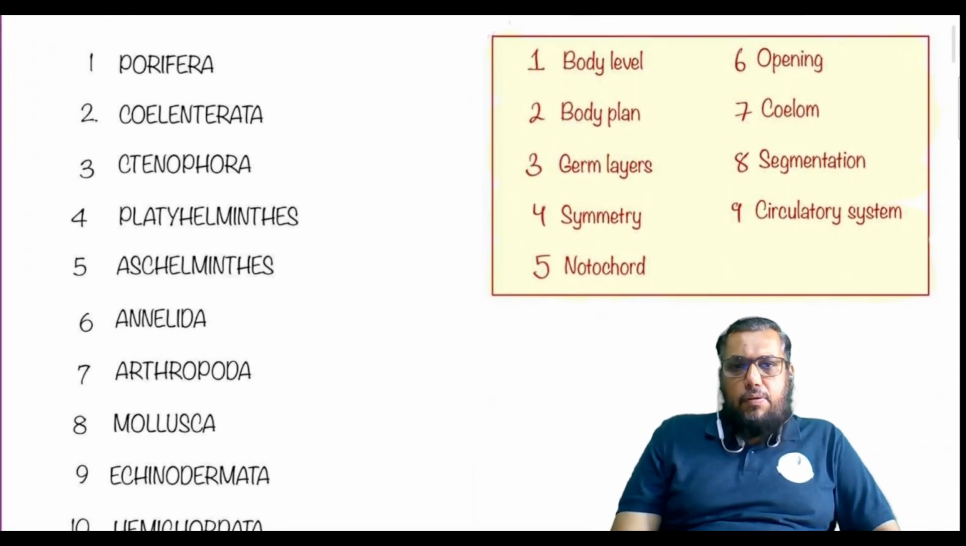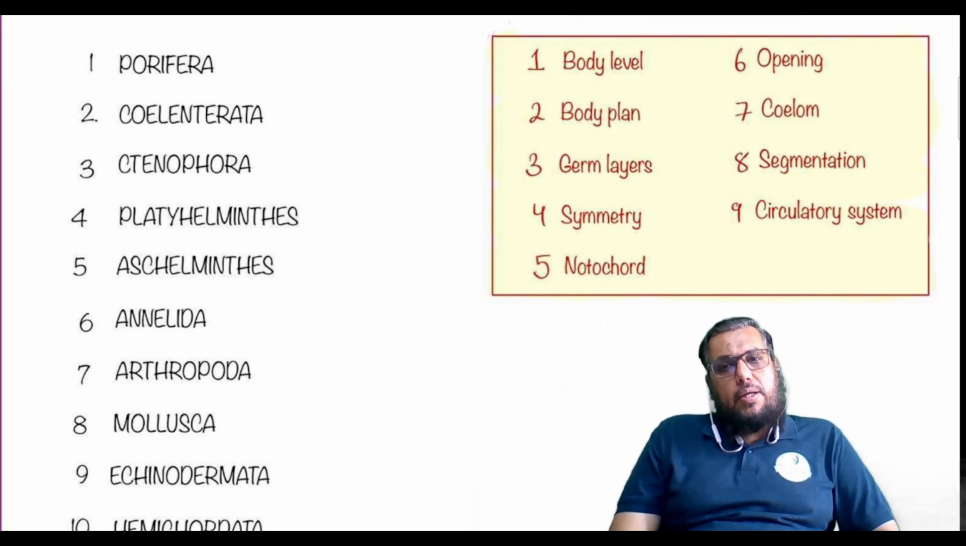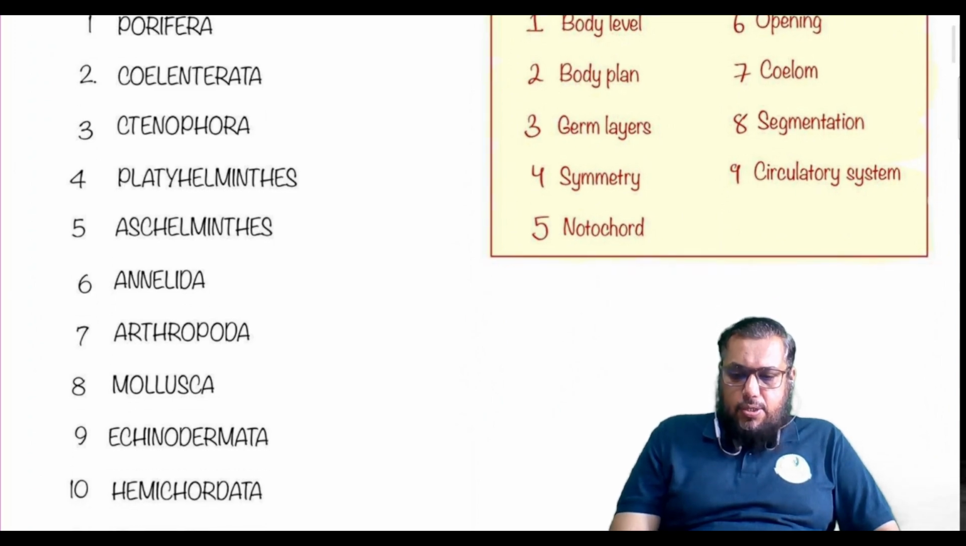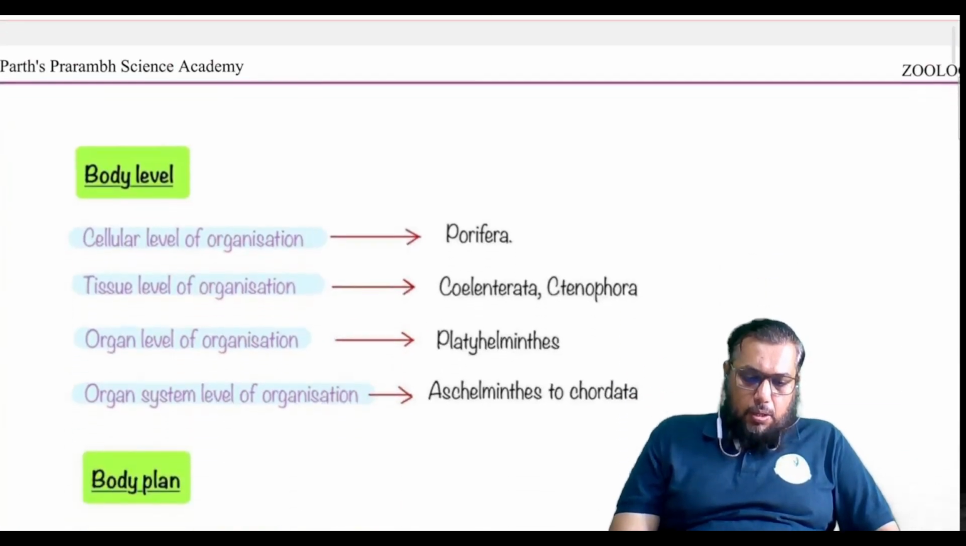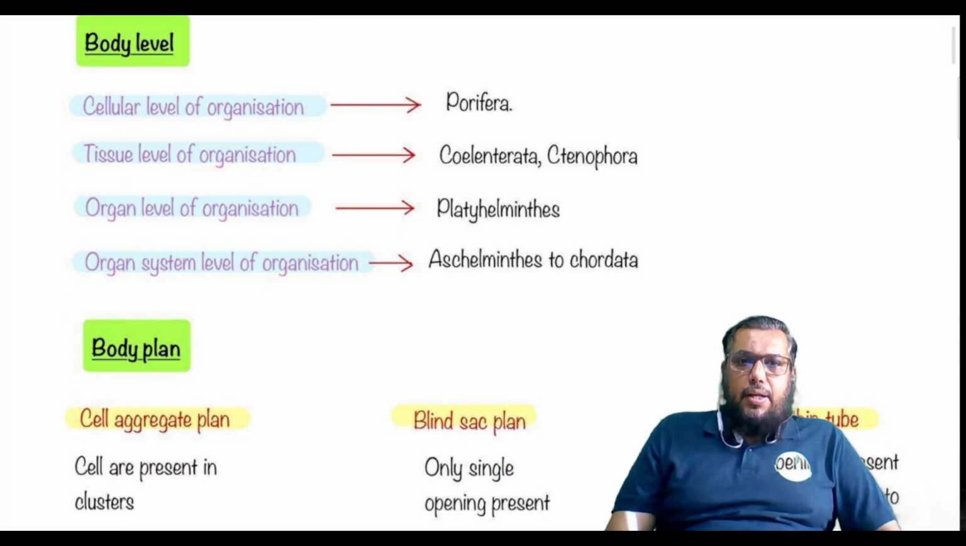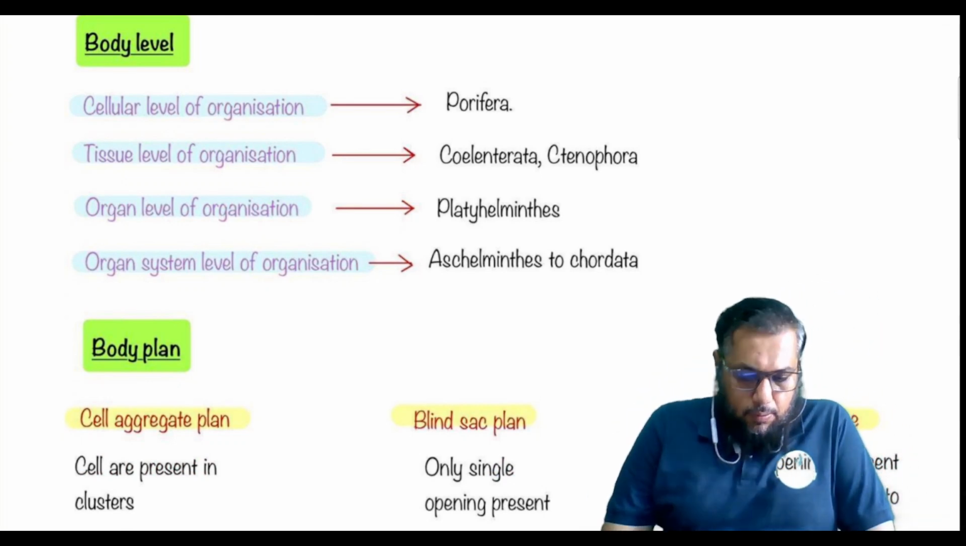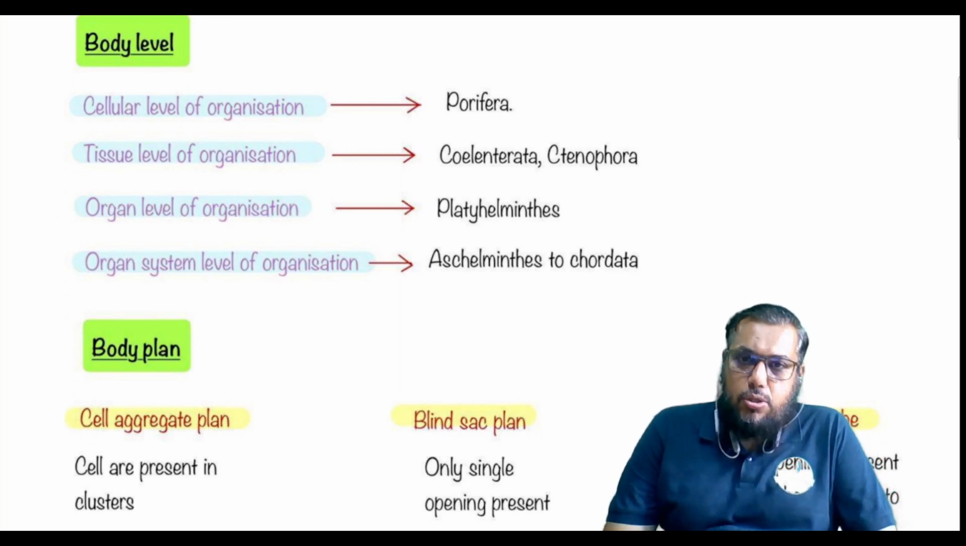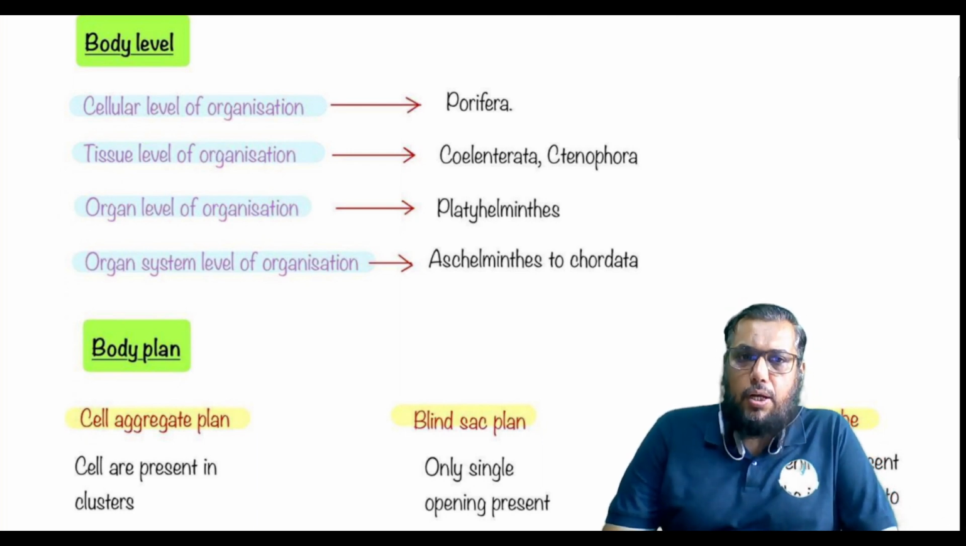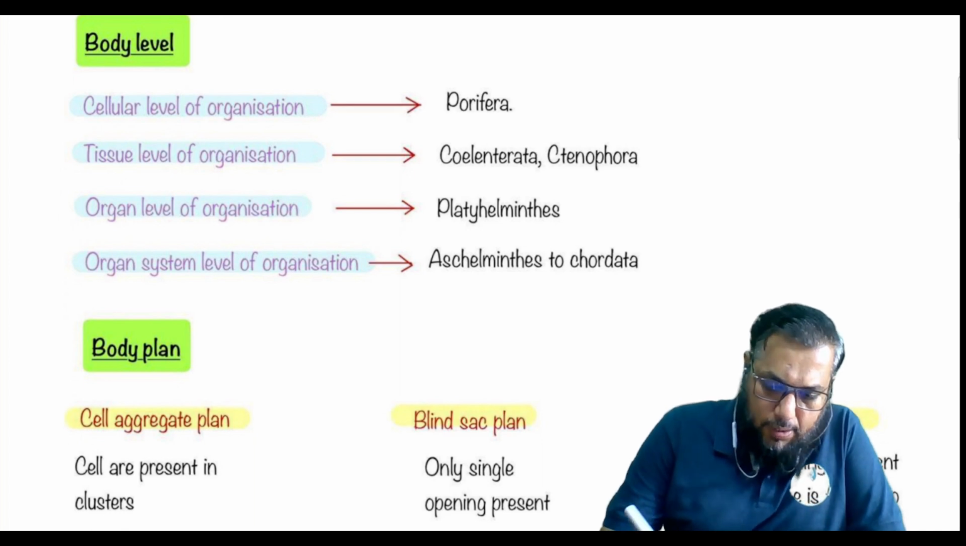And in order to classify these 11 phyla, we have used different criteria like the body level, body plan, germinal layers, the symmetry that they show, the notochord, the openings, the coelom, segmentation, and their systems like the circulatory system. So, with respect to the level of organization, you know that there are the cellular level of organization, tissue level of organization, organ level of organization, and organ system level of organization.